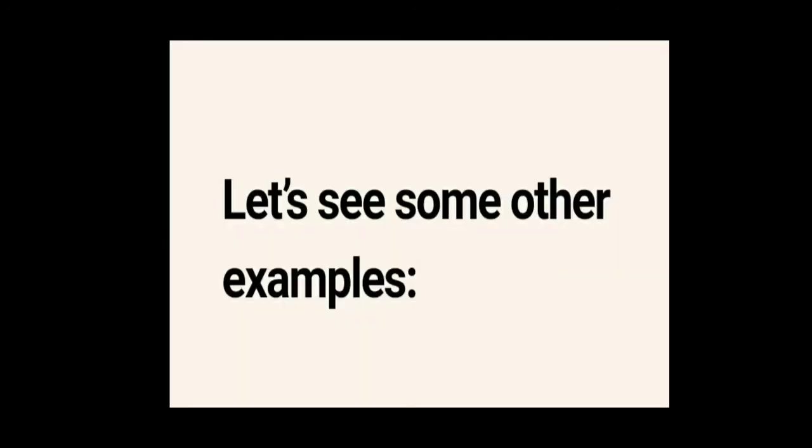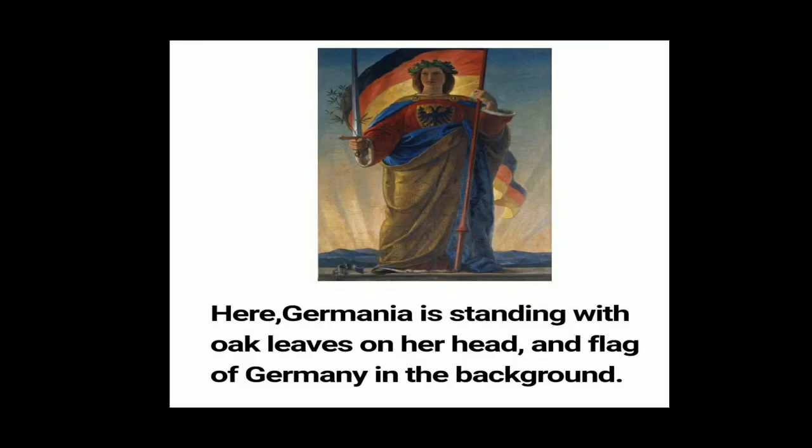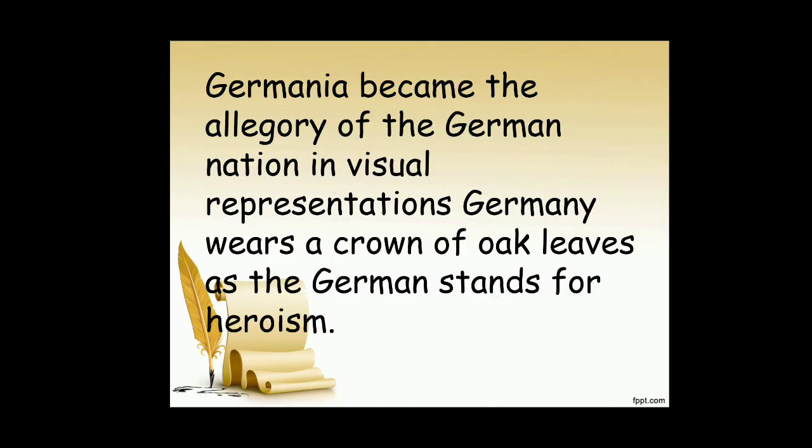Now, another example of allegory: here Germania is standing with oak leaves in her hand and the flag of Germany in the background. Germania became the allegory of the German nation. In visual representations, Germania wears a crown of oak leaves, as the oak stands for heroism.